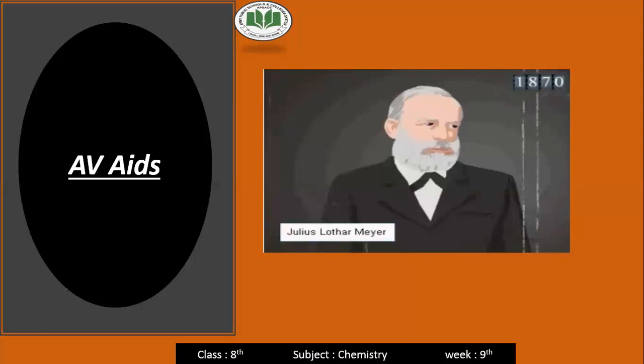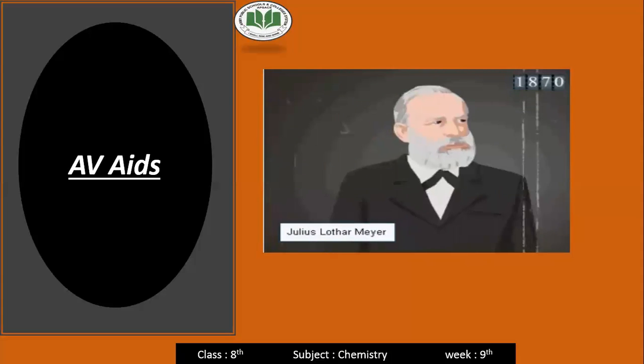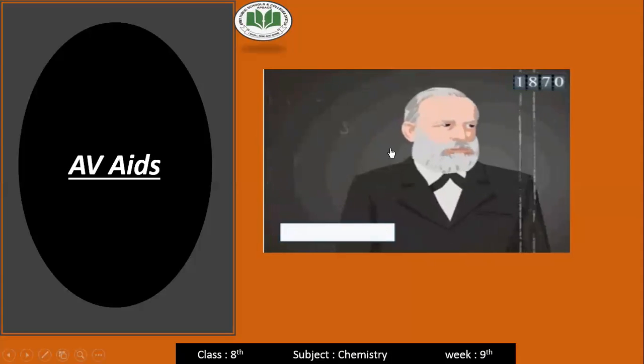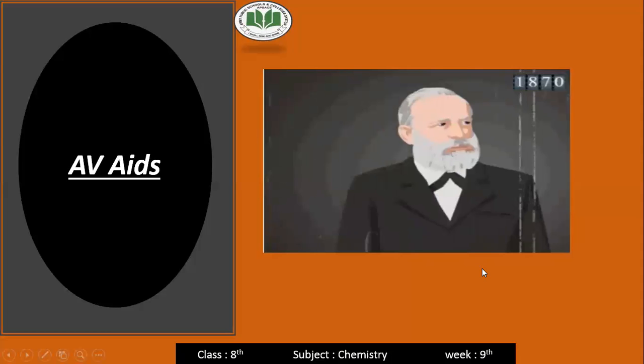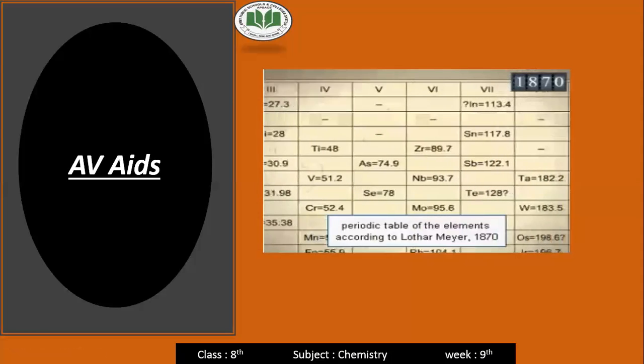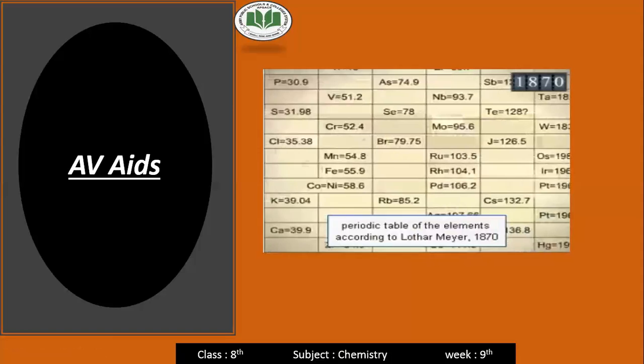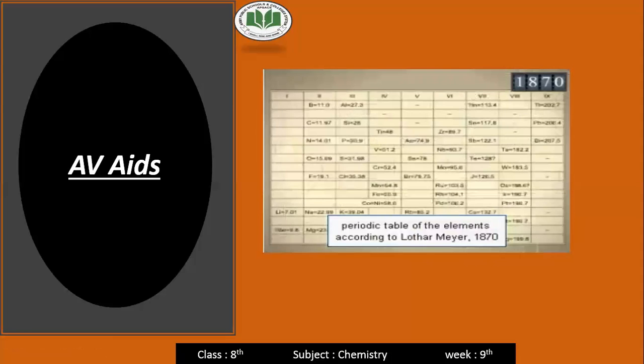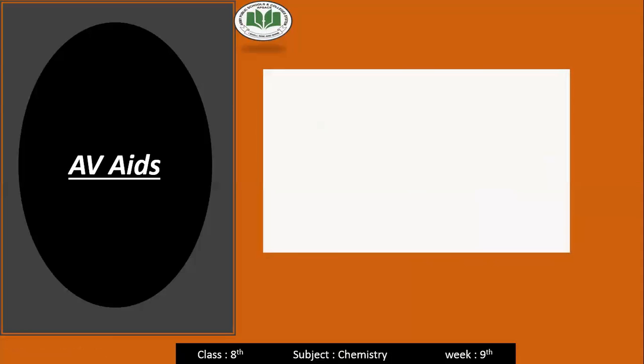Julius Lothar Meyer, a professor of chemistry at the Technical University of Karlsruhe, studied the periodicity of chemical elements independently of Dmitry Mendeleev. He developed his own version of the periodic table, which he published in 1870. Okay, this is the history of the periodic table.